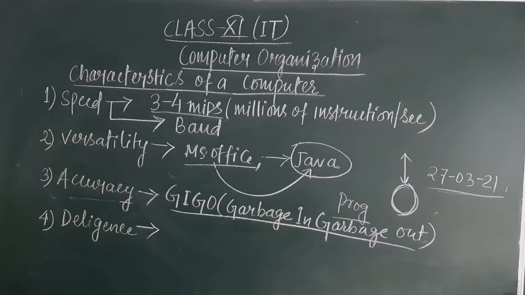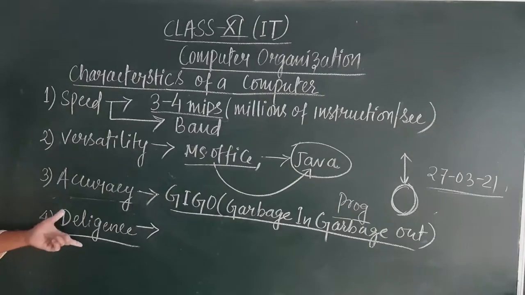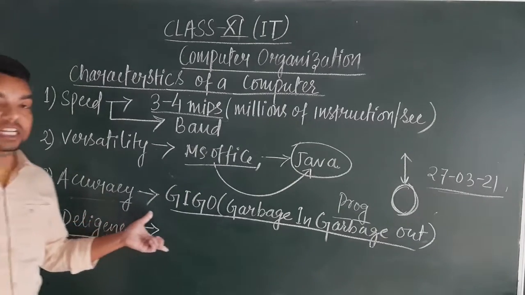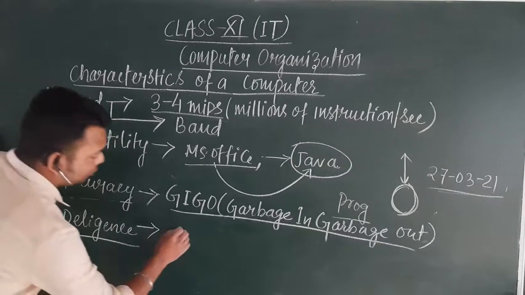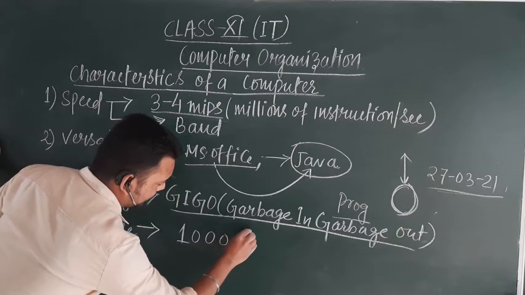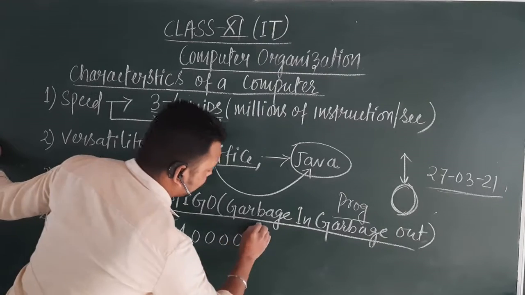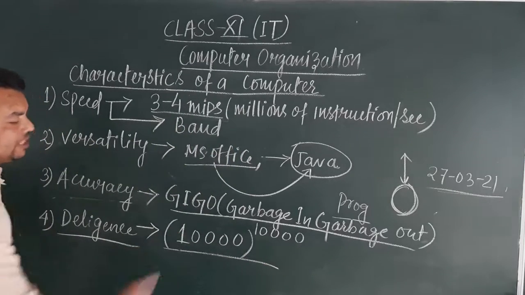Now the fourth feature is diligence. See, diligence means performing the same task over and over again and again, repeatedly performing the same task without getting bored. Say, if we are being assigned a task of adding 10,000, say 10,000 times, okay, or multiplying 10,000 times.